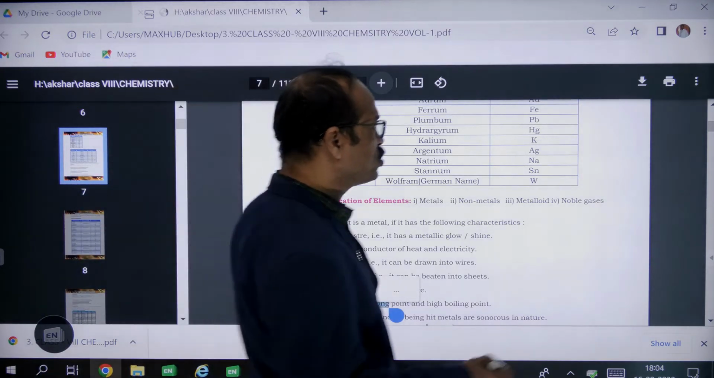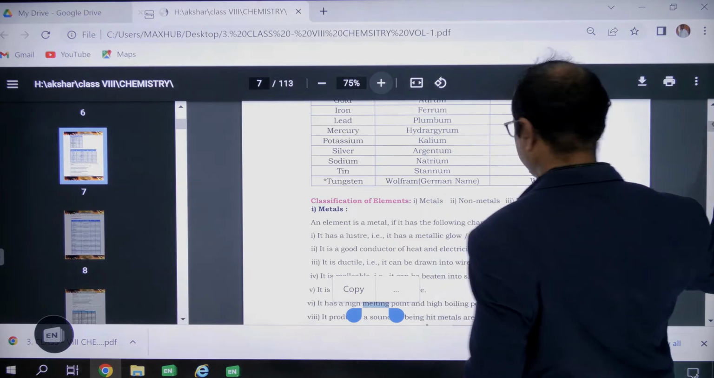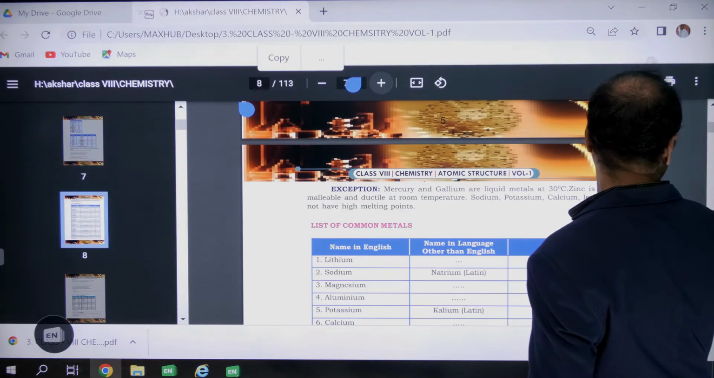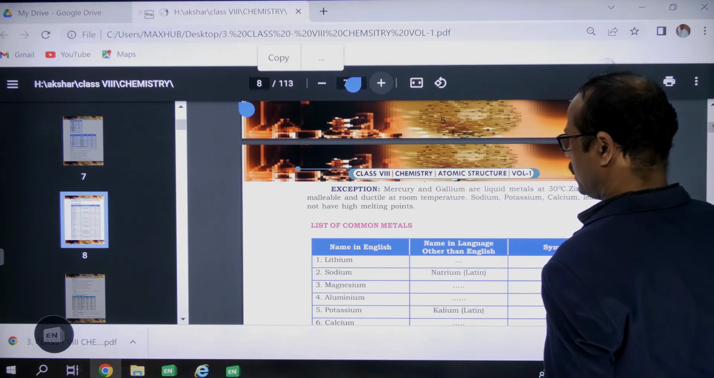So this is called sonorous. Sonorous means they produce a sound, right?